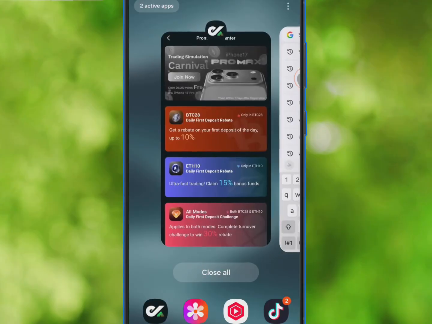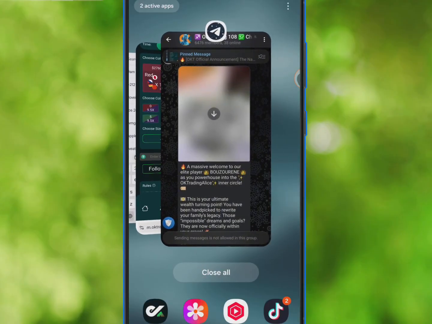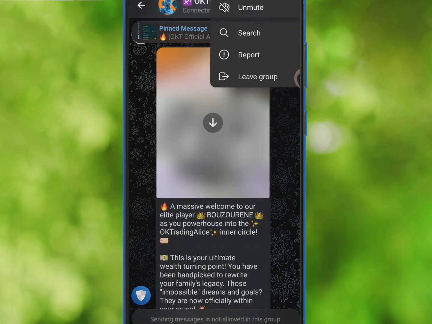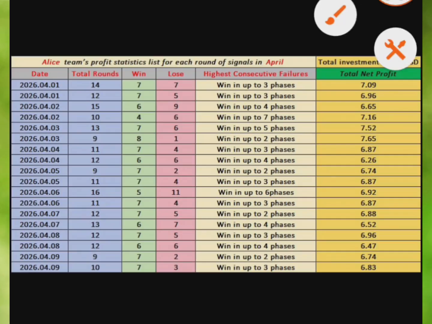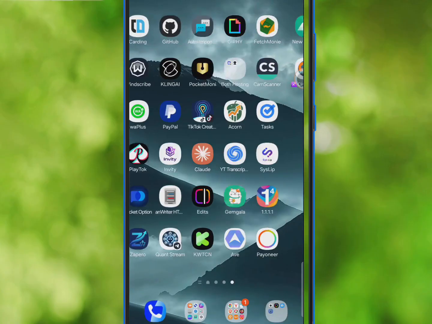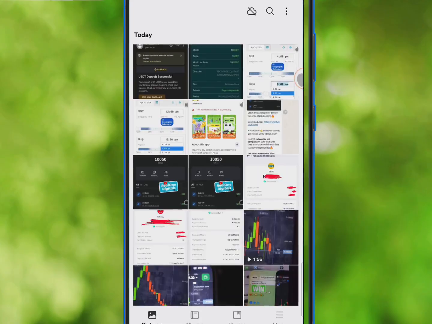Now for the month of April, they made a lot of profits. Before I show you that table, you can see how huge the profits they've made for the month of April are. Remember, we just started April, so see how much profit they have actually made, because this is their profit table right here.